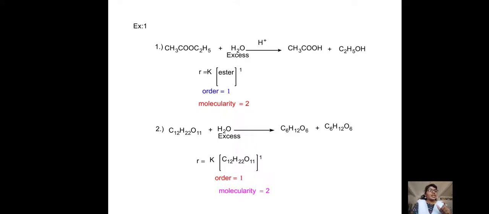So chemical kinetics is too important for us to develop a reaction, speed up the reaction, or get more quantity of the product. We need to know about the rate of reaction and the factors influencing it. Up to pseudo order reaction is the first part of chemical kinetics, and this is the end of the session.